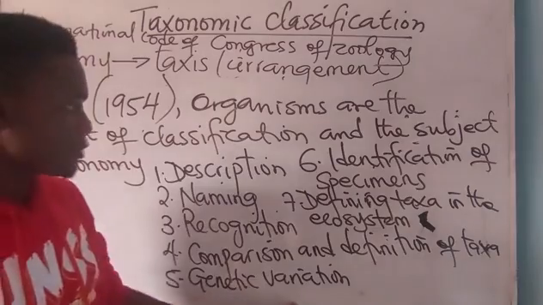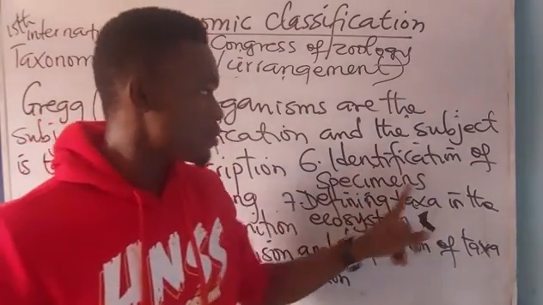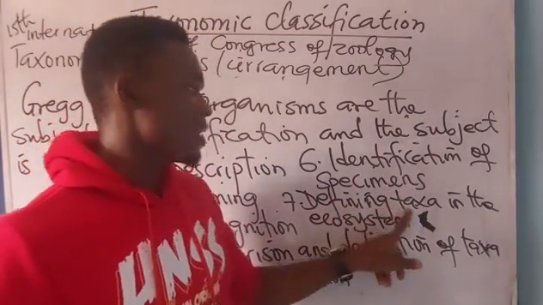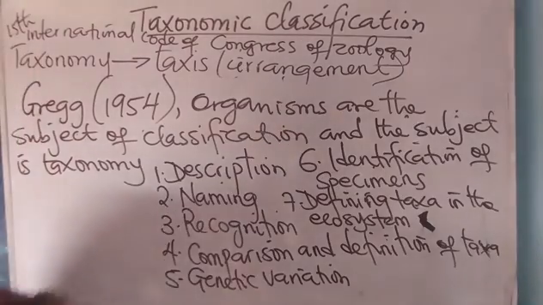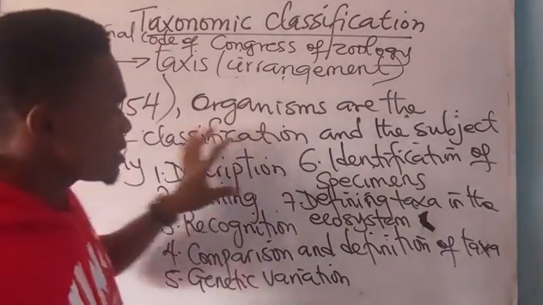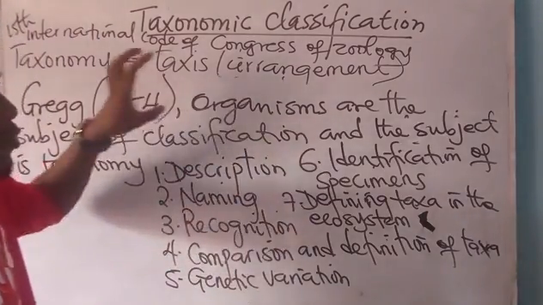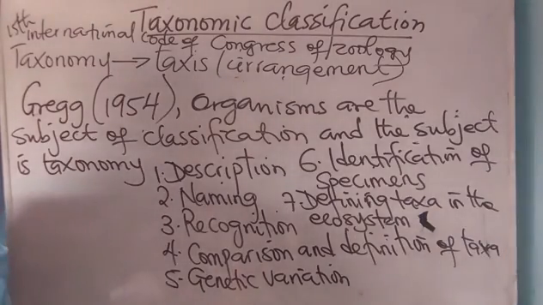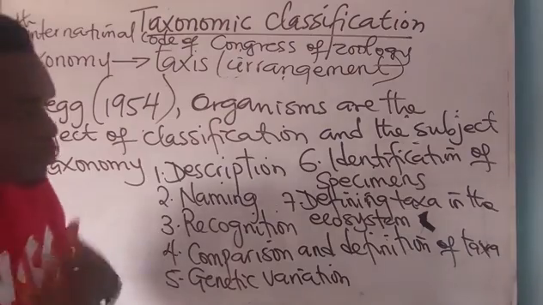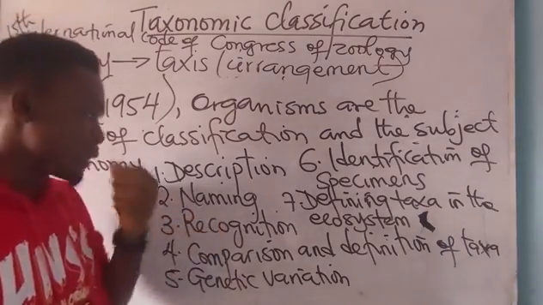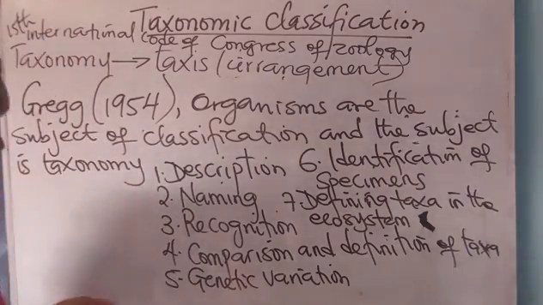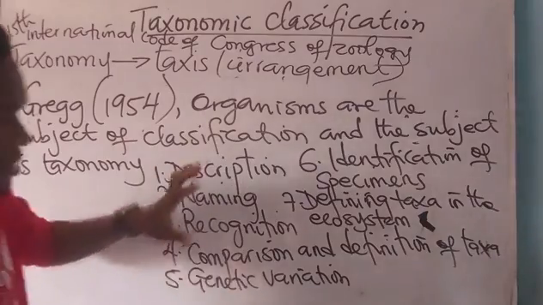Now we have genetic variation, identification of specimens, and defining taxa in the complete what? Ecosystem. So these are the 7 steps in taxonomic classification. But to me, this thing is somehow not quite arranged, but this is how it is.